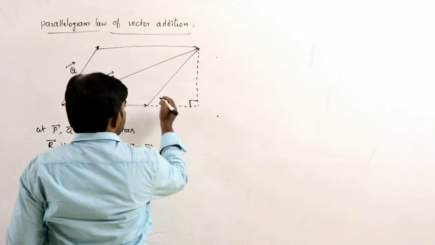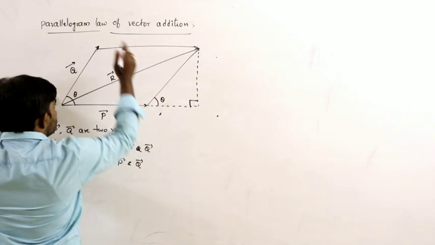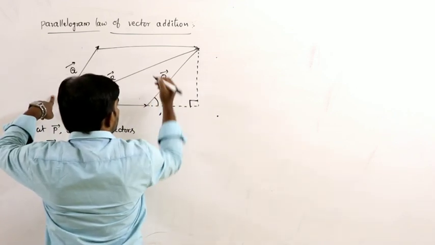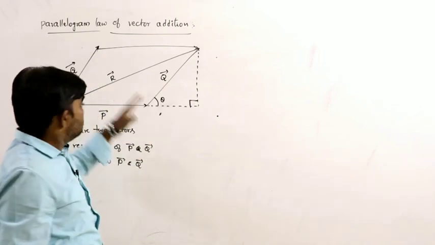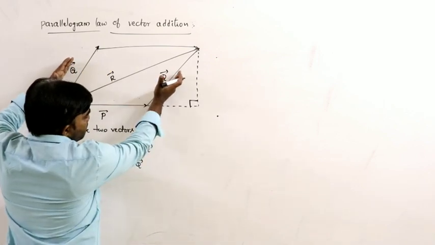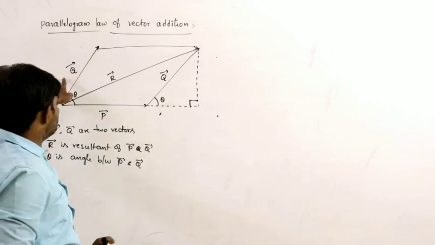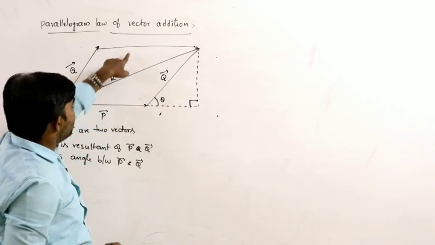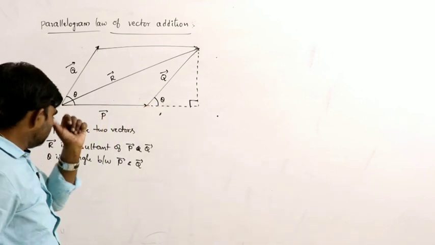This is angle theta, and this is also angle theta. So this is Q bar, that's why this is also Q bar, and this is P bar, it is also P bar. So we are extending the adjacent sides of a parallelogram. That means these two sides have the same magnitude and these two sides have the same magnitude. So this is Q, this is Q, this is P, and this is also P. So here the angle is theta.